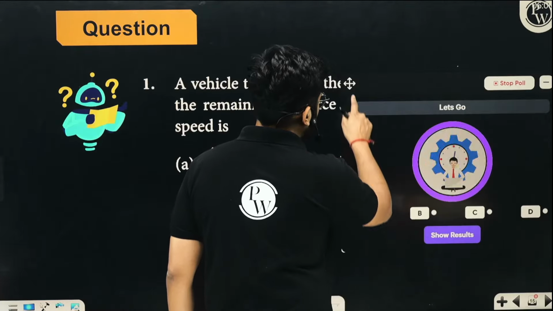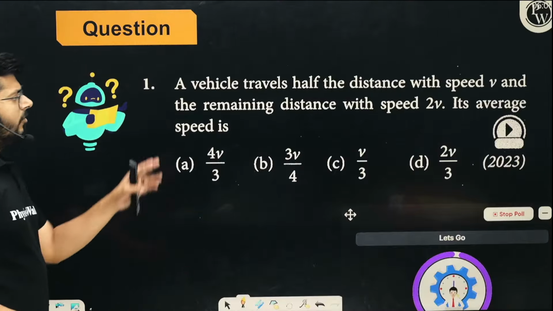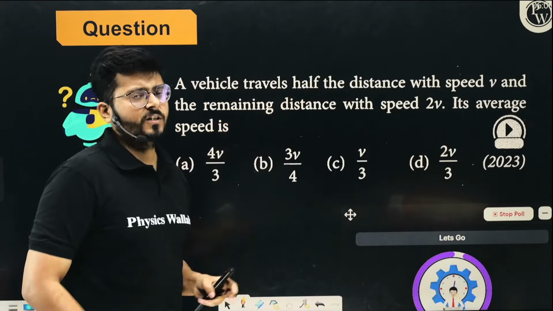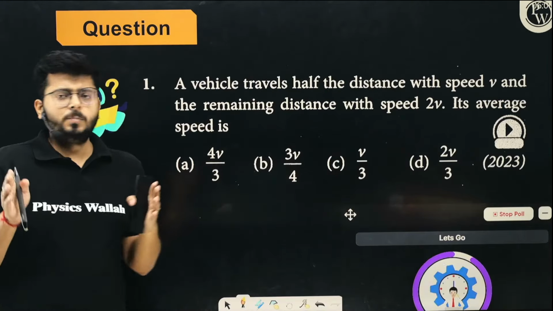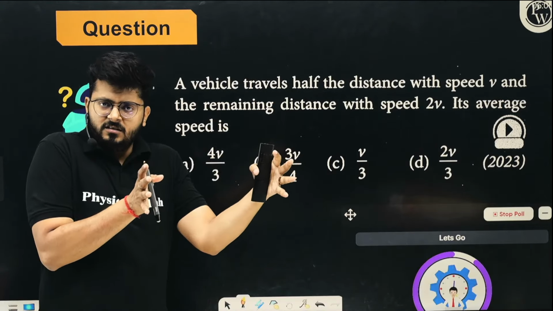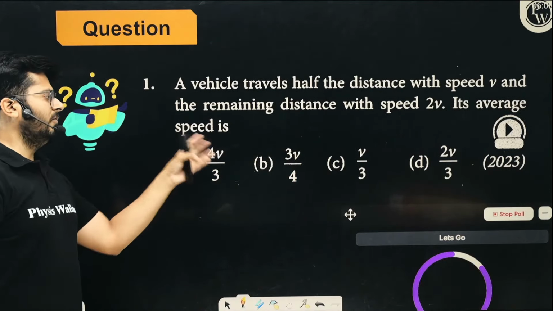Slightly good question. I gave you 30 seconds more to solve this one. A vehicle is traveling half the distance with the speed v, and the remaining half with a speed double the previous one, 2v. What will be the average speed?